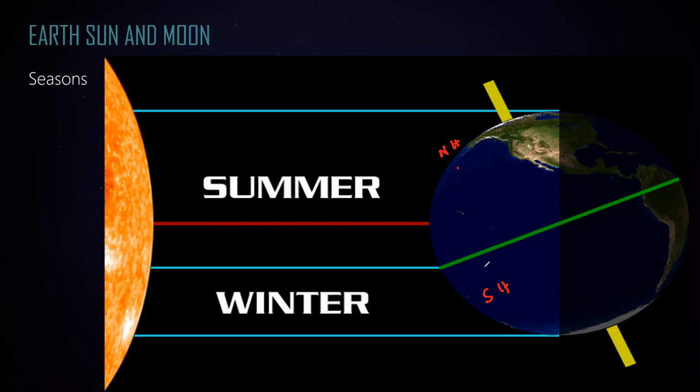So the seasons are due to the tilt in the axis of the earth. And how much is this angle? What is this tilt angle from the vertical? It is 23.5. You have to learn this value, that it is 23.5 degrees.